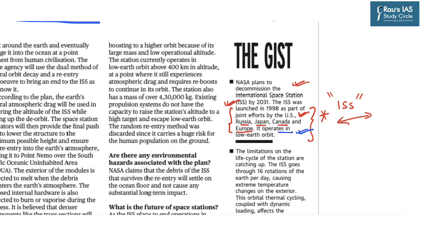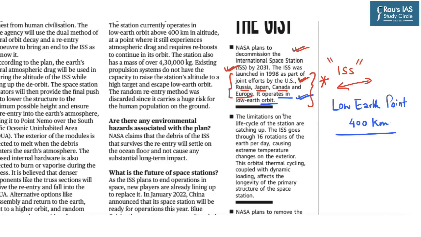It further says that it operates in the low Earth orbit. Now this again becomes an important factual point with respect to the International Space Station, and it operates roughly at an altitude of over 400 km from the Earth's surface. Now the next aspect highlighted is that the limitations on life cycle of the station are catching up. The International Space Station was commissioned for 15 years but has been working for the last 21 years. So the International Space Station needs continuous upgradation because of wear and tear.